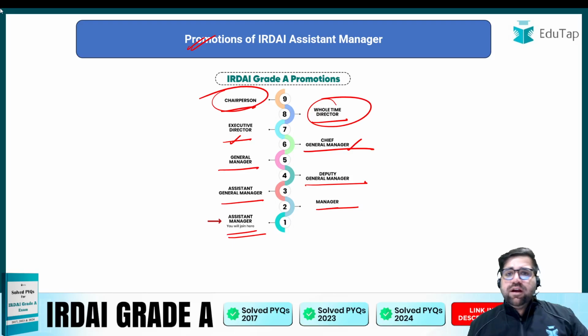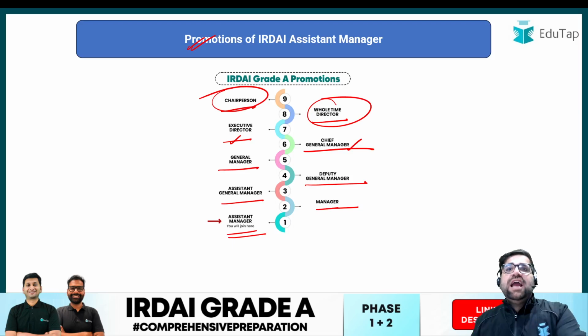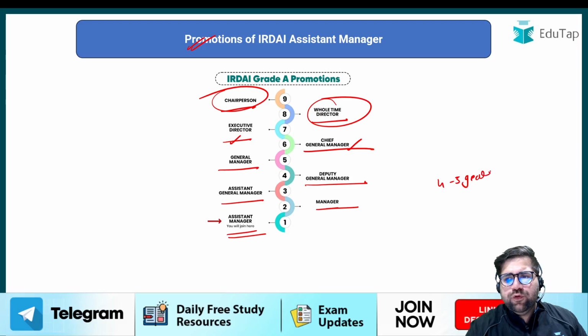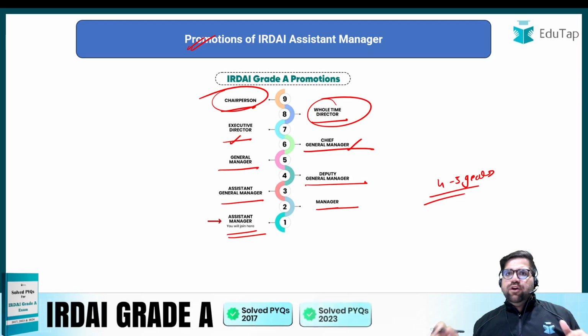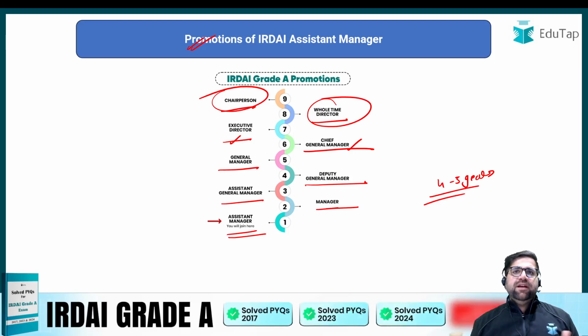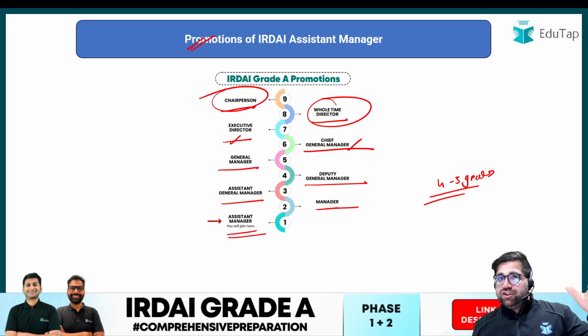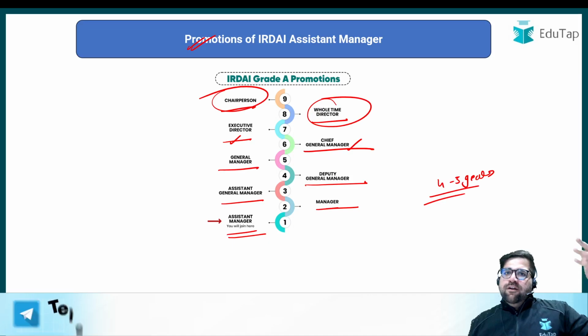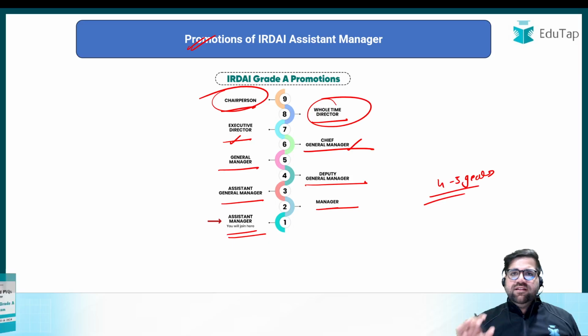Now when it comes to the promotion years, like after how much time my promotion will take place, approximately 4 to 5 years. Approximately 4 to 5 years, definitely you will be promoted to the next level. So the main understanding over here is, the sooner you join, the better it is for you, and the sooner you join, definitely you will have surety that yes, I will be promoted to the senior levels within a good time frame of 15 to 20 years if you are recruited in this particular